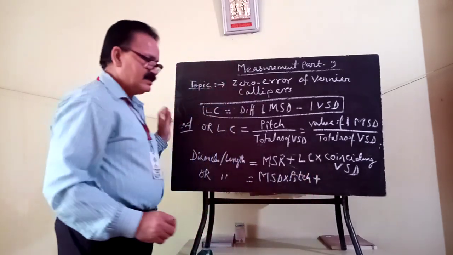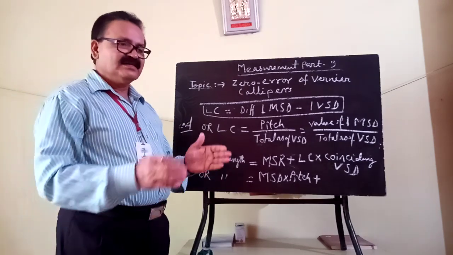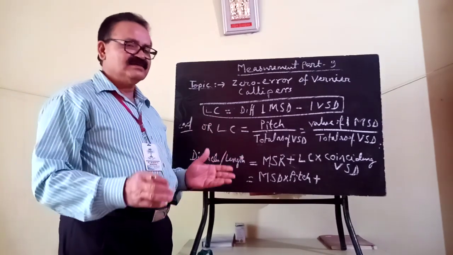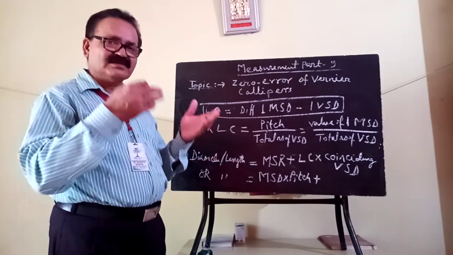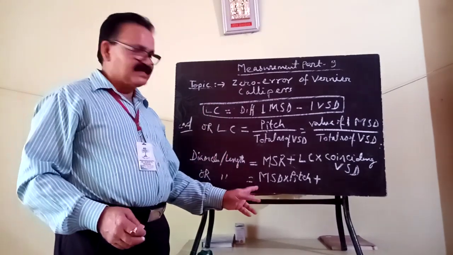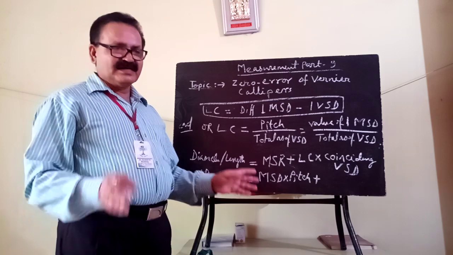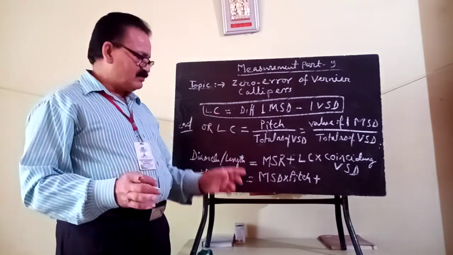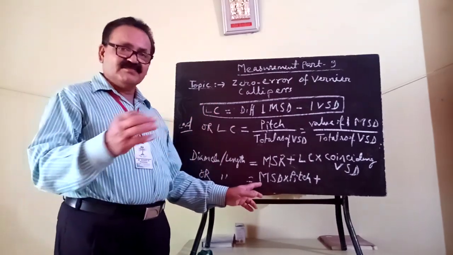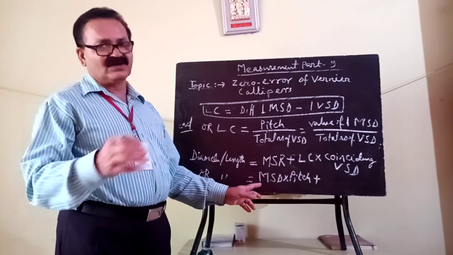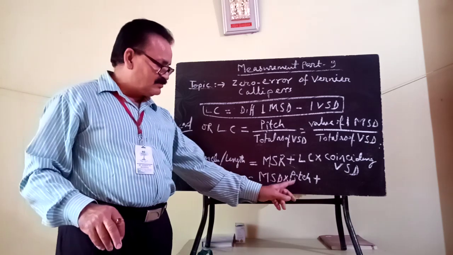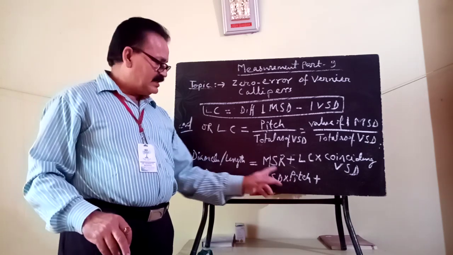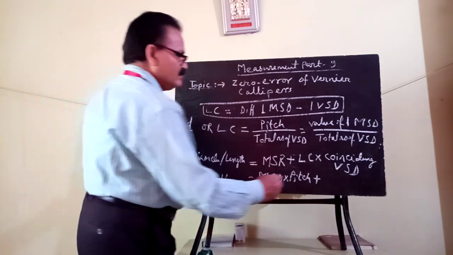Suppose in your question it is given that 10 parts, or 7 parts, or 20 parts, or 15 parts of main scale division have been crossed after measuring. If it is mentioned in main scale divisions, then you have to multiply by the pitch, and then you will get the main scale reading.